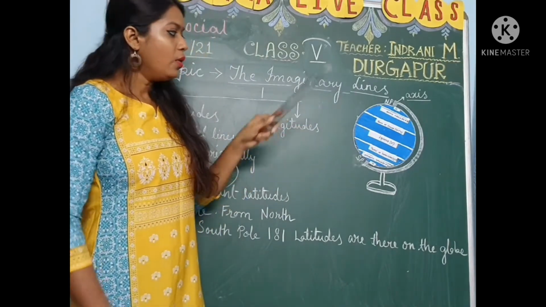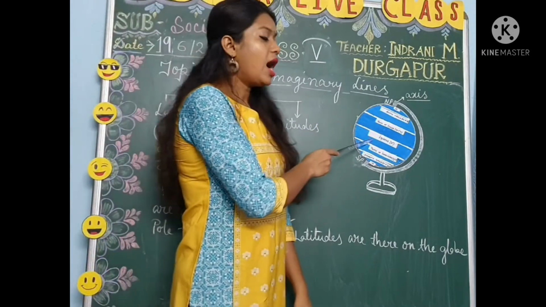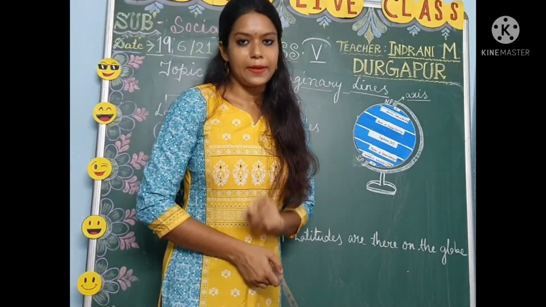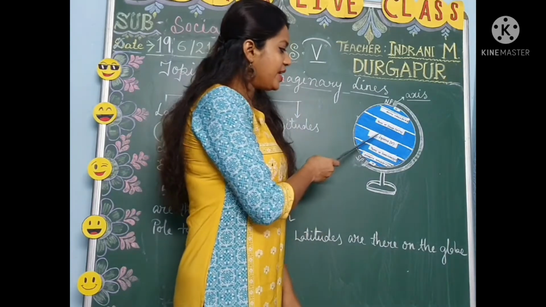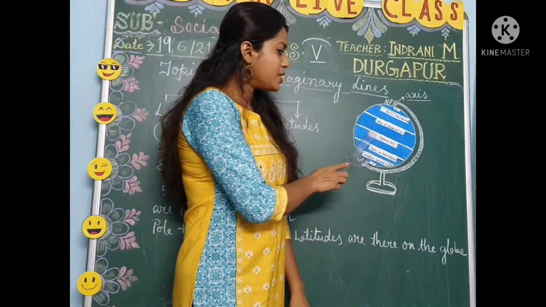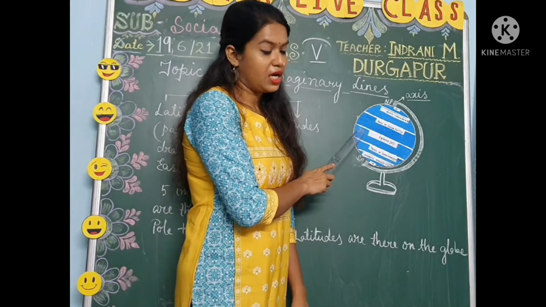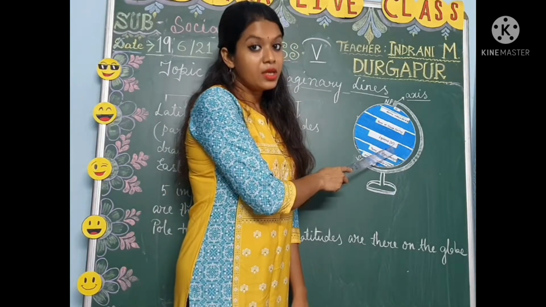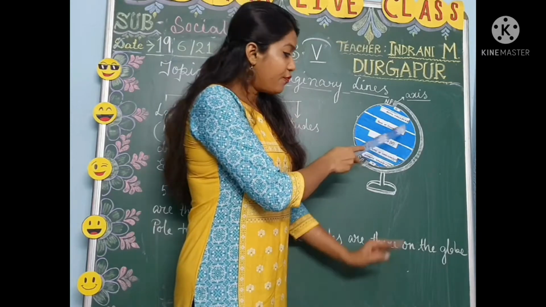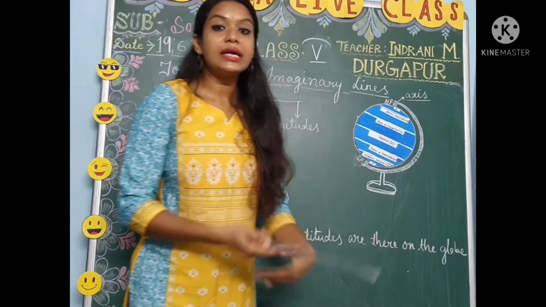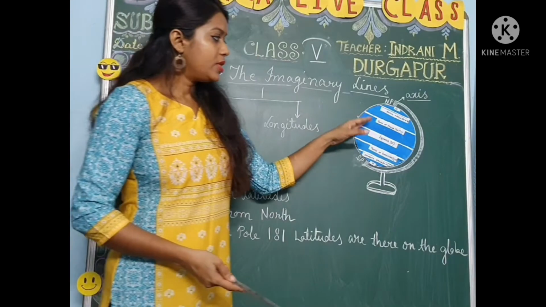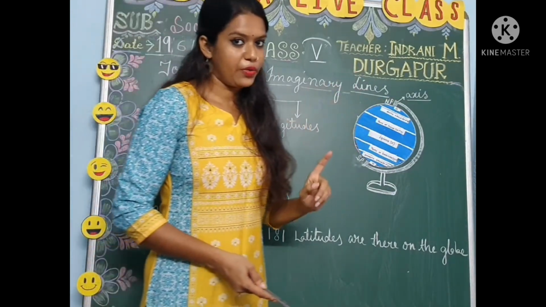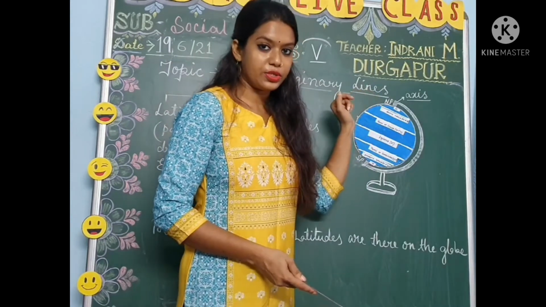Now, these latitudes are measured in units, degrees. The Equator, which runs from east to west in the middle of the earth, has a unit of 0 degrees. From here we start counting the other latitudes.